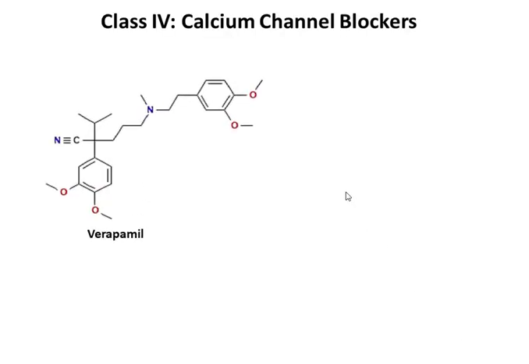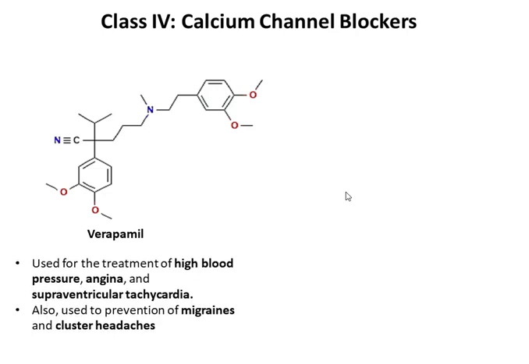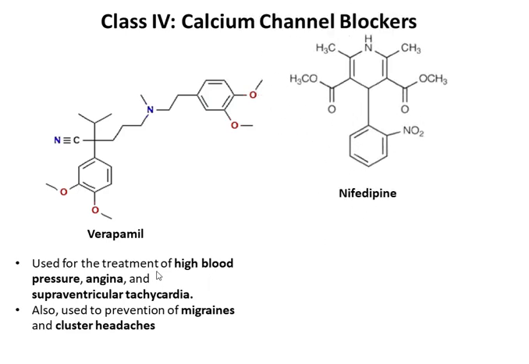Class 4 drugs have calcium channel blockers. In this class, first drug is verapamil. Structure of this drug is given here. It is used for the treatment of high blood pressure, that is